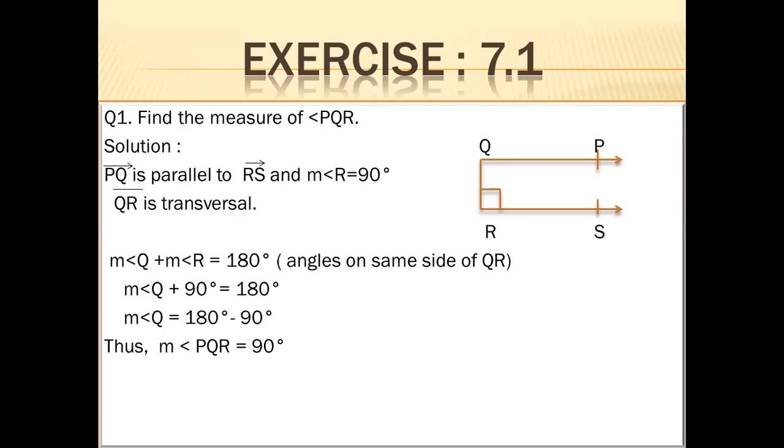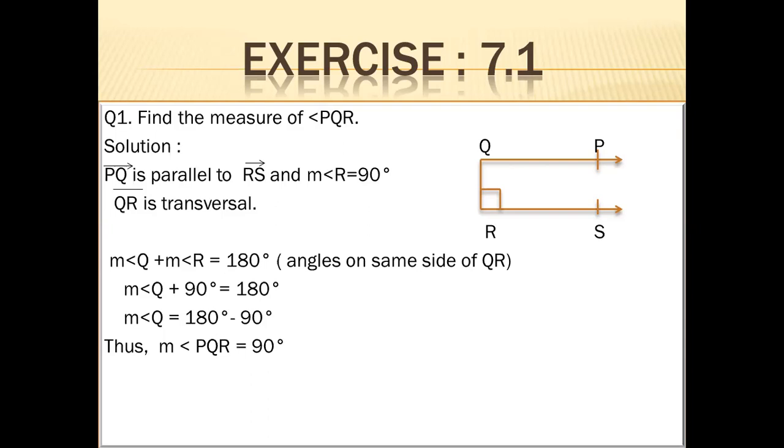Angle Q plus angle R is equal to 180 degrees, angles on the same side of QR. Two parallel lines PQ and RS, and QR is a transversal.